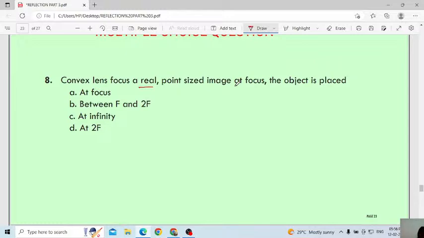After the class, you have to revise the table that I gave now. In a convex lens we will get this in only two cases. The first one is at infinity. The other I explained is when the object is in front of the lens. Yes, option C is the correct answer, at infinity.